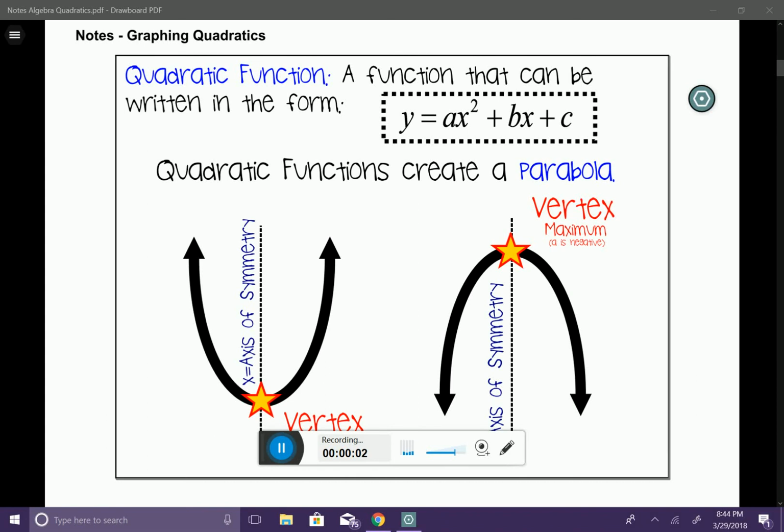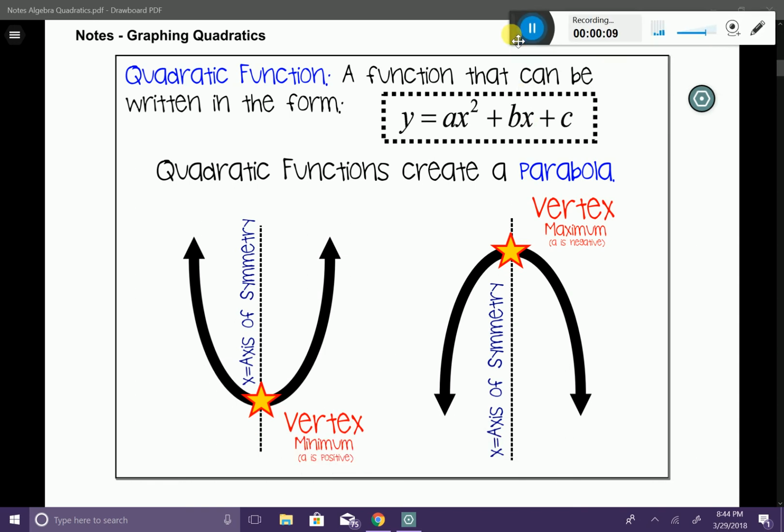In this lesson today, we're going to talk about the basics of quadratic functions and how to graph them. A quadratic function is a function that can be written in the form y equals ax squared plus bx plus c. At this point in the year, all that we have talked about are linear functions, functions of the form y equals mx plus b. So now we're transitioning over into the world of quadratics.